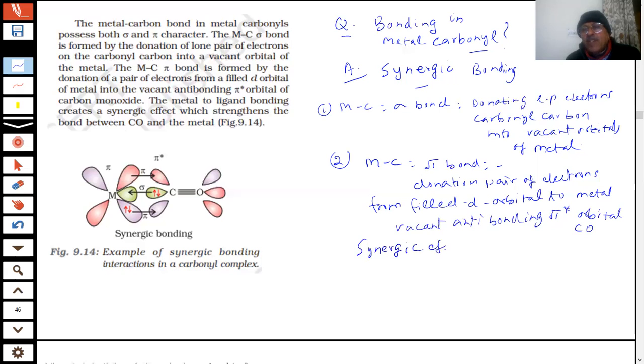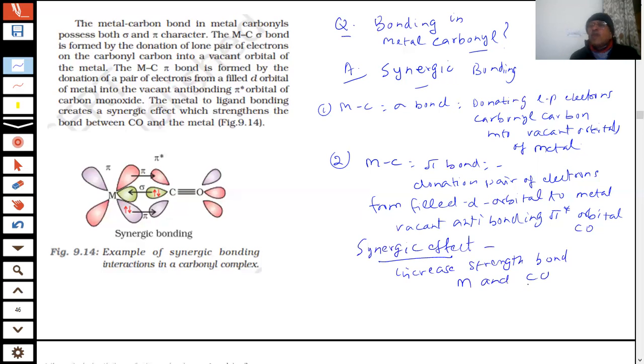There are now two types of bond, the metal carbon sigma bond and the metal carbon pi bond. They add up, and it will increase the strength of the bond formed between metal and CO.